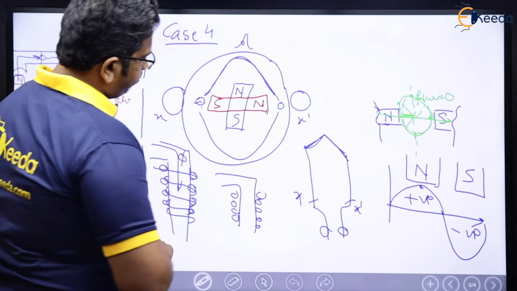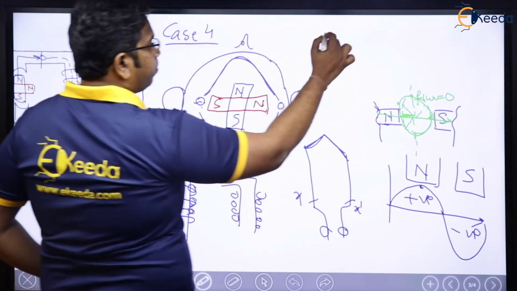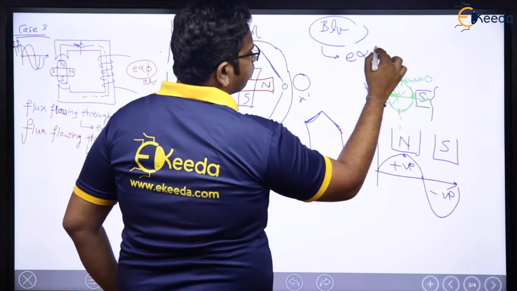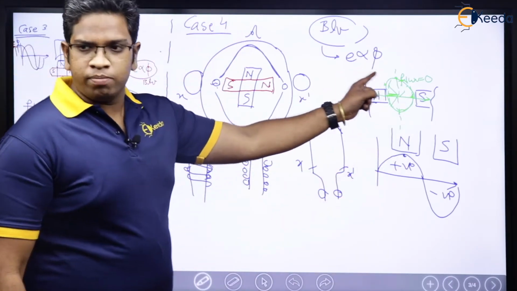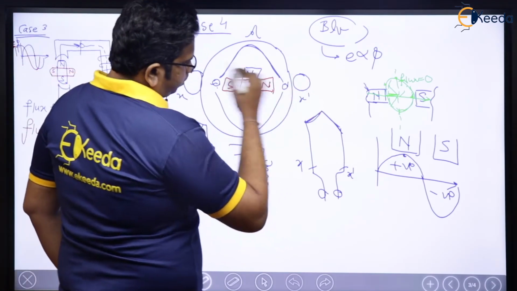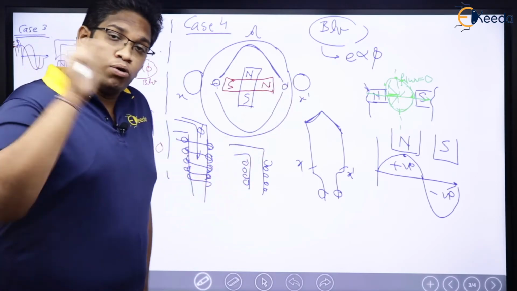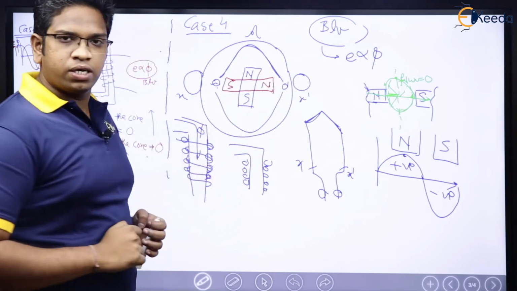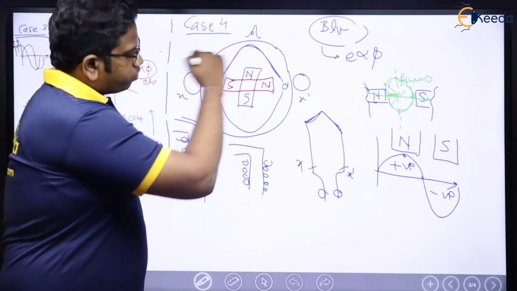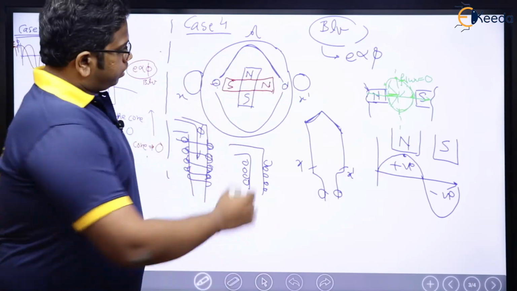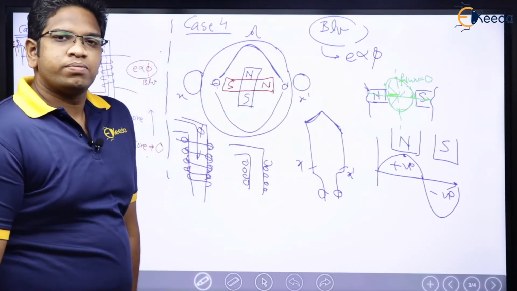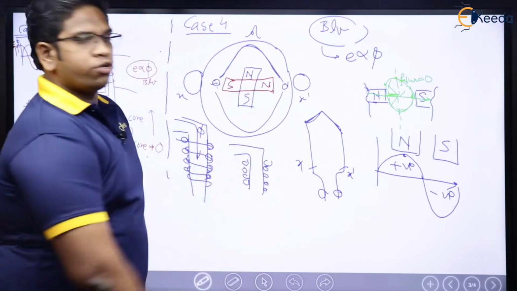Now, observe here. Let us consider the BLV case. What do we know? We know that EMF is proportional to flux, which means if flux is maximum, EMF is maximum. Now see here, what is going to happen to this conductor? For the blue case, north is here, south is here. If I see this particular conductor, it will experience 0 flux. Getting my point? This conductor is experiencing 0 flux.